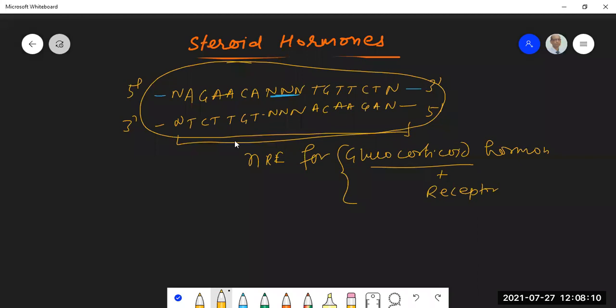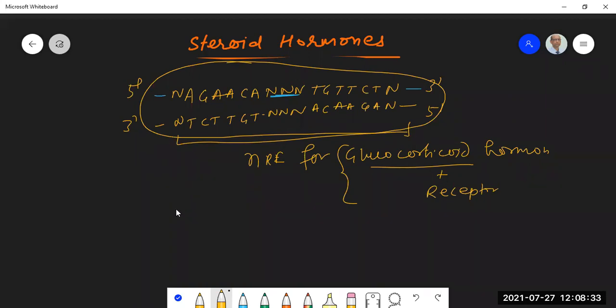Right? So it will go and bind to this particular hormone response element, and after binding to it, it will cause the regulation or expression of a particular set of genes, 50 to 100.